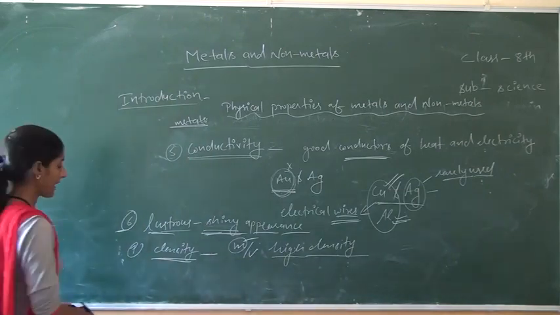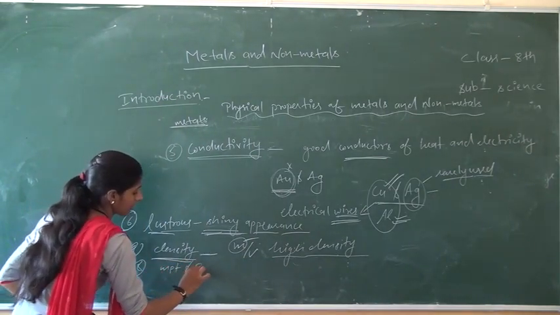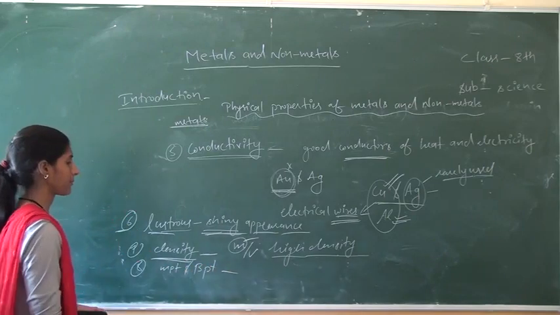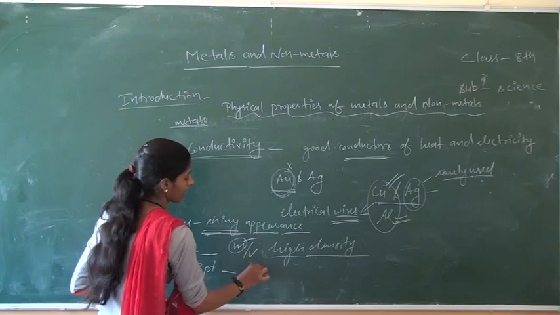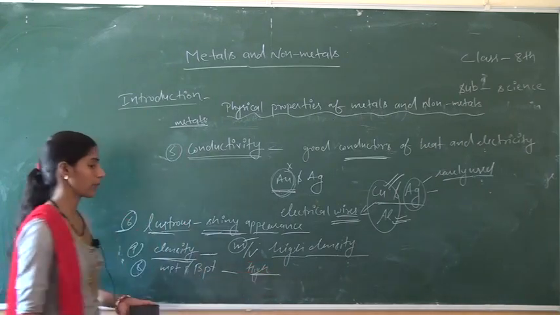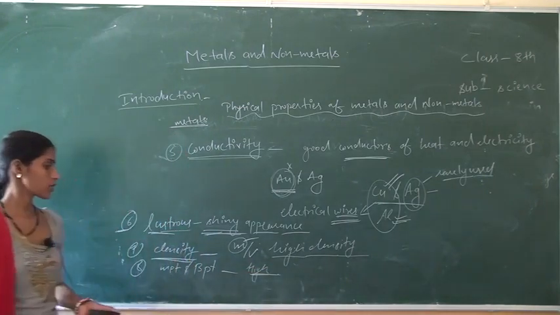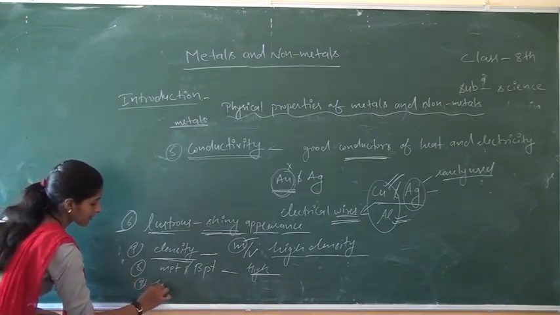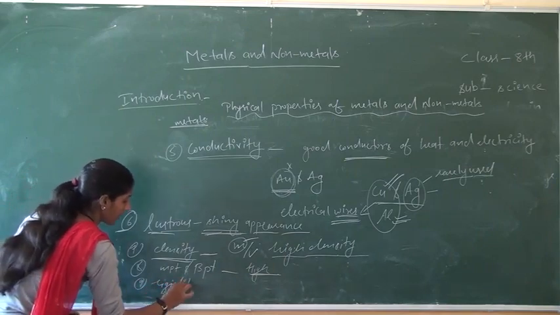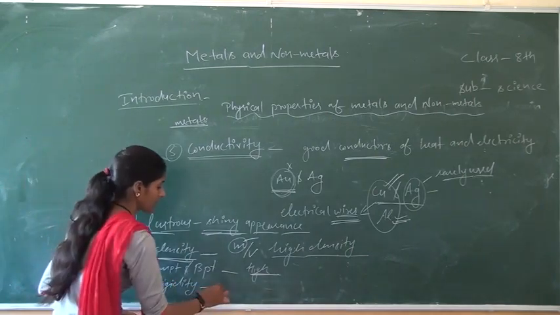After that, next is melting point and boiling point. Due to high mass, they also possess high melting point and boiling point, except sodium and potassium, because they are soft metals. After that, next is rigidity. Rigidity means how rigid, strong.